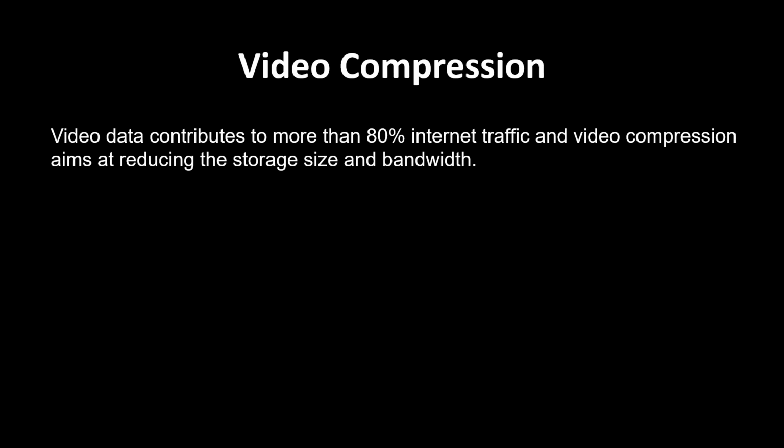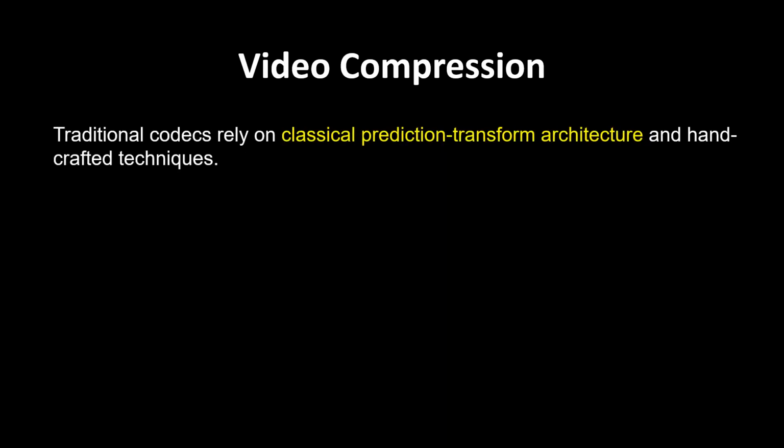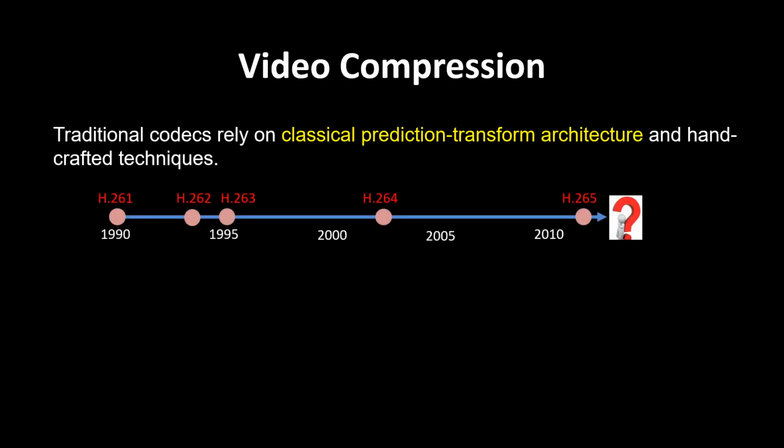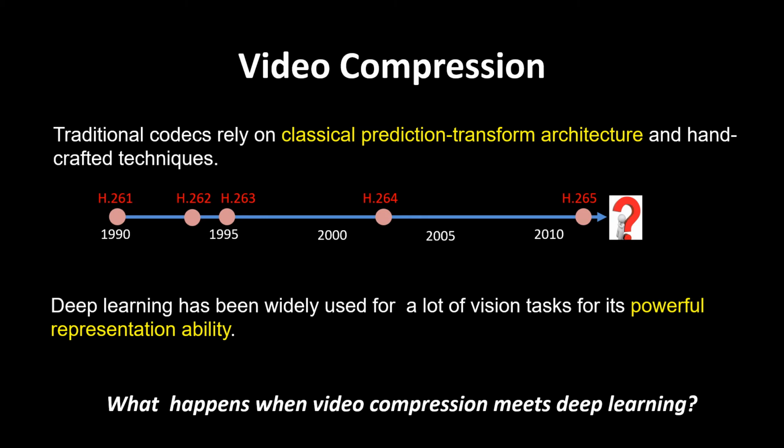Video data has taken more than 80% of the internet traffic, and video compression aims at reducing the size required for storing those videos. Nowadays, people still rely on traditional non-deep learning methods for encoding the videos, and there are lots of good standards proposed all the way to H.265. On the other hand, deep learning has been widely used for lots of computer vision tasks because of its powerful representation ability. So our question is, what will happen if video compression and deep learning can be considered together?